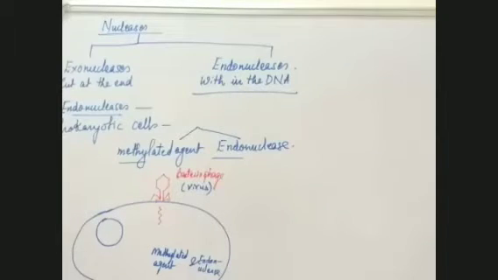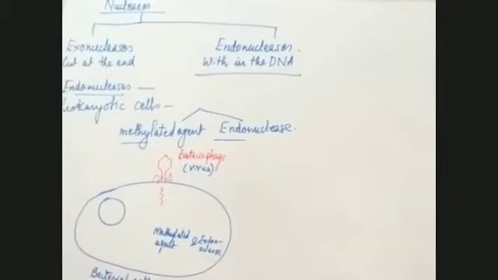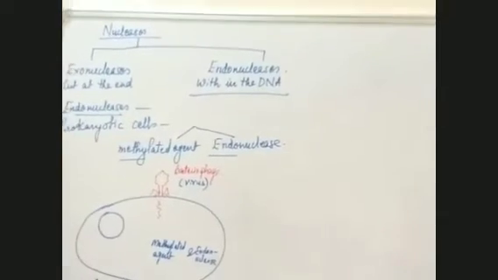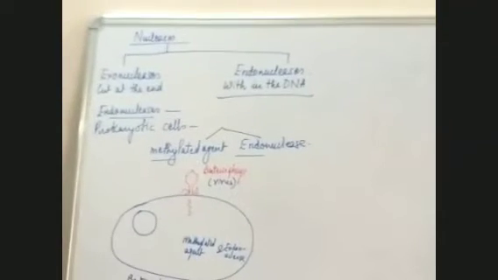Now, these endonucleases have been given the name restriction endonucleases. Why have they been given this name? Because they cut the genetic material at a particular site.